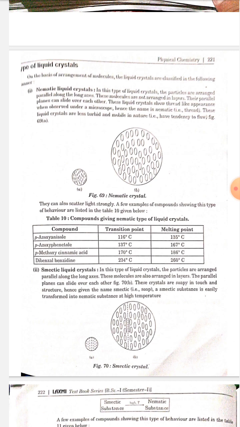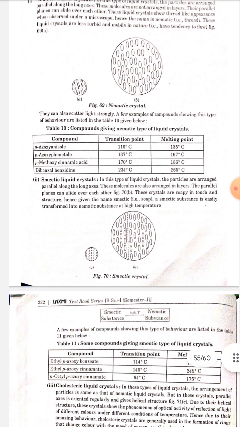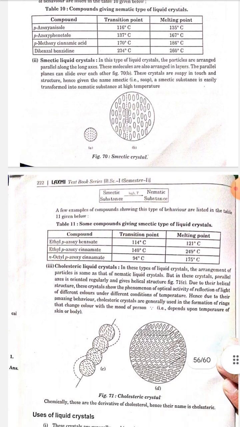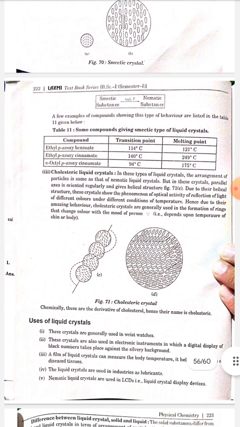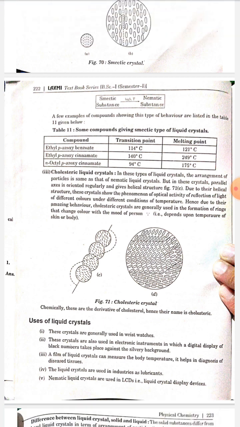Example: ethyl para-azoxybenzoate, ethyl para-azoxycinnamate, N-octyl para-azoxycinnamate. Number 3. Cholesteric liquid crystal. In this type of liquid crystal, the arrangement of particles is the same as that of nematic liquid crystal, but in this crystal, the parallel axis is oriented regularly and gives a helical structure. Due to their helical structure, these crystals show optical activity and reflection of light of different colors under different conditions of temperature.